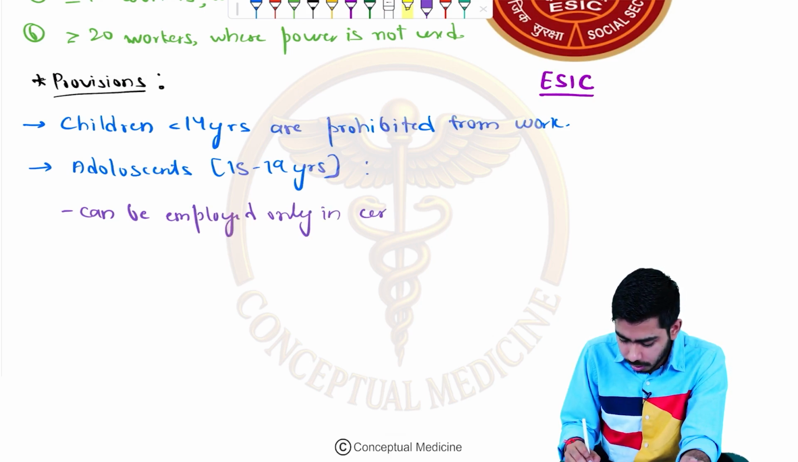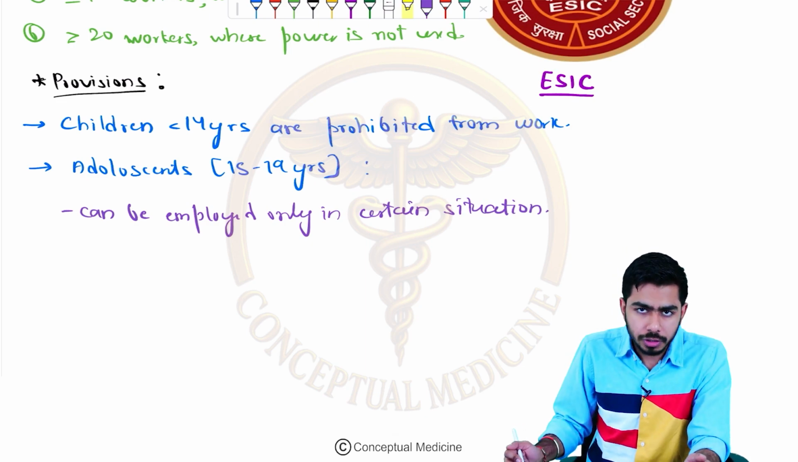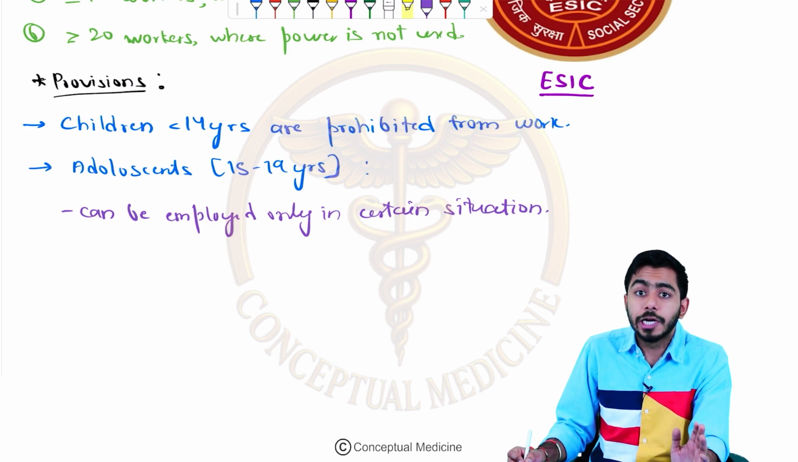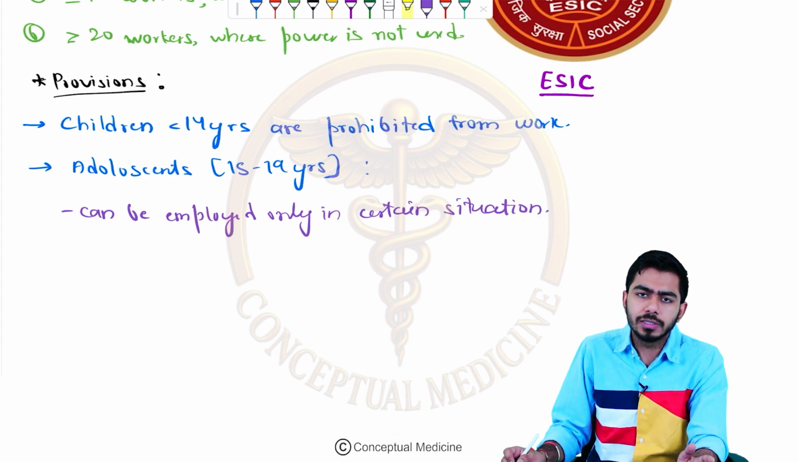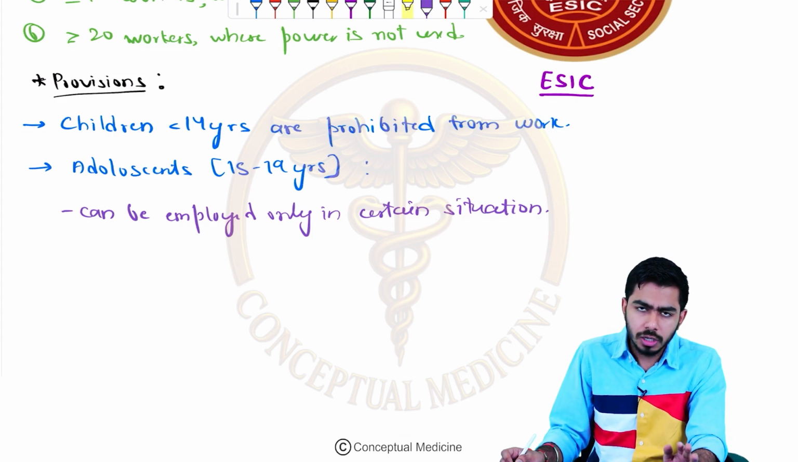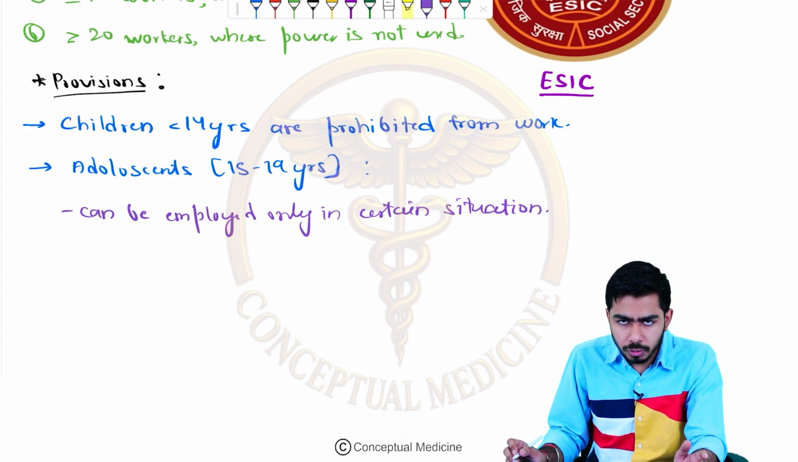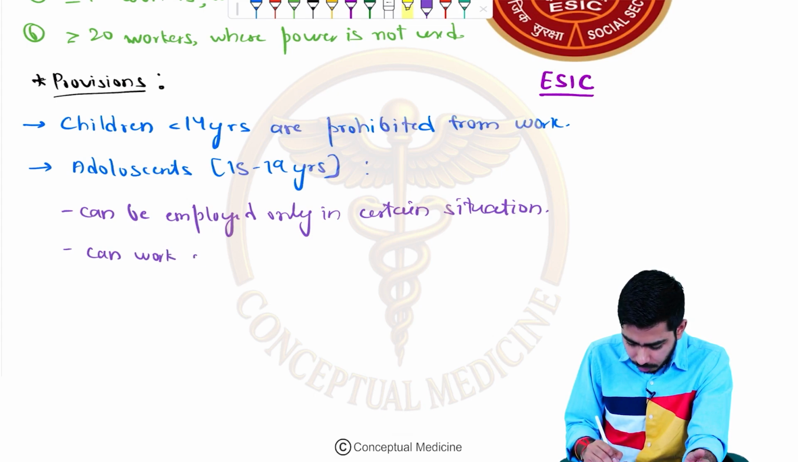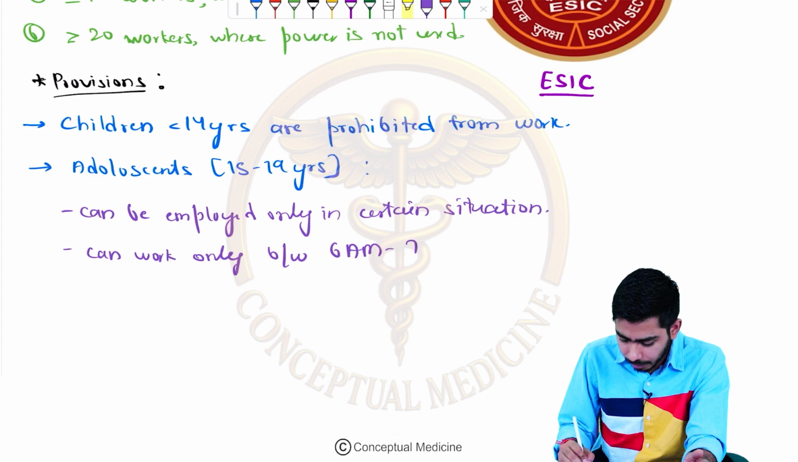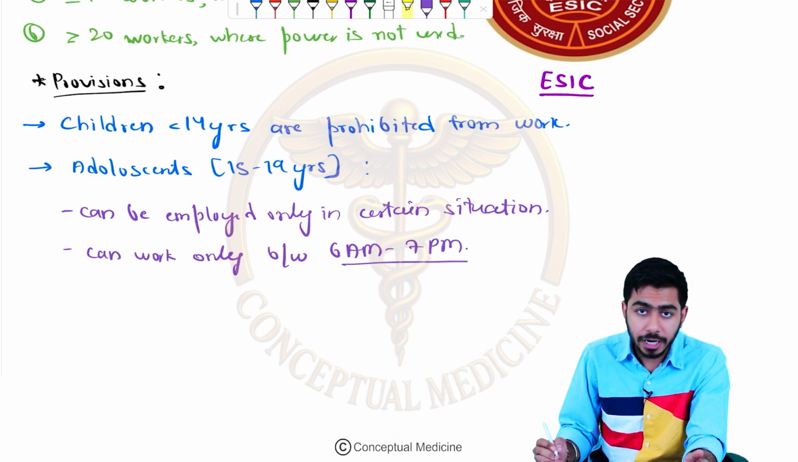It doesn't mean that you are telling them to do the night duties and all. That is not allowed for the adolescent age group. For the adult age group, yes, that can be allowed. But for those less than 18 or 19 years, you shall not be asking them to do the night duty for your work. Second thing, they can work only between 6 a.m. and 7 p.m., but not in the night duties.